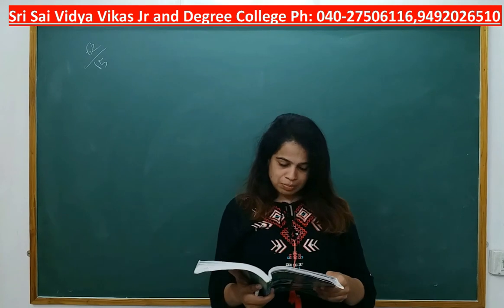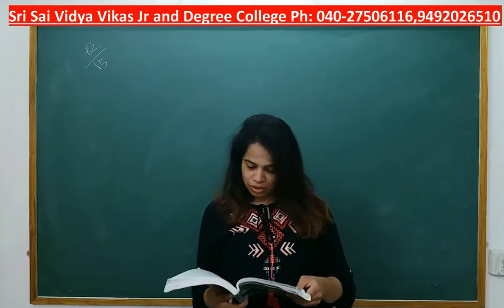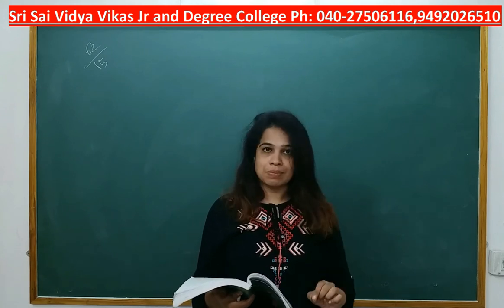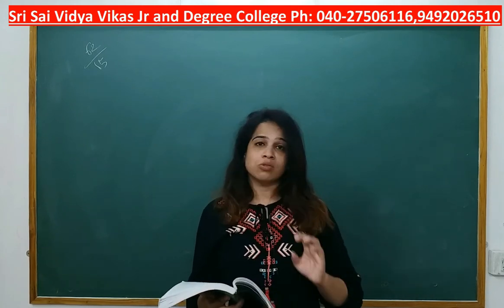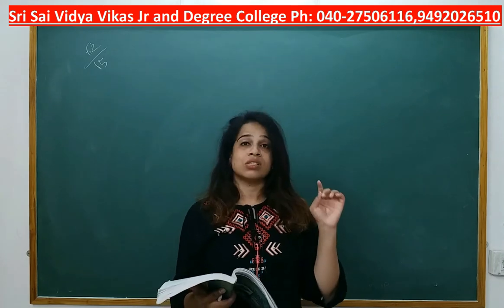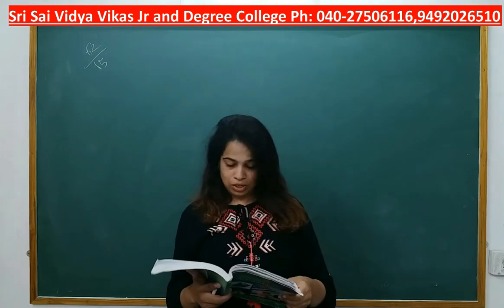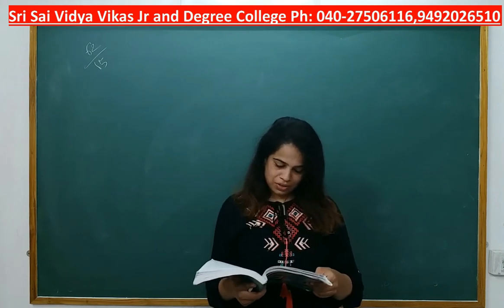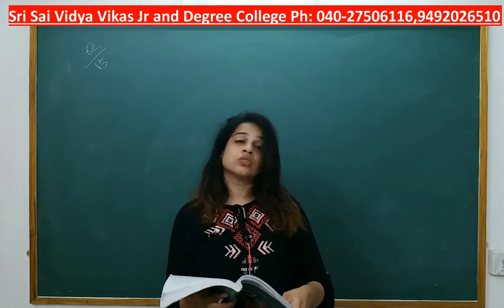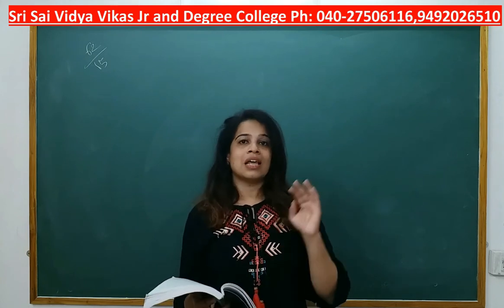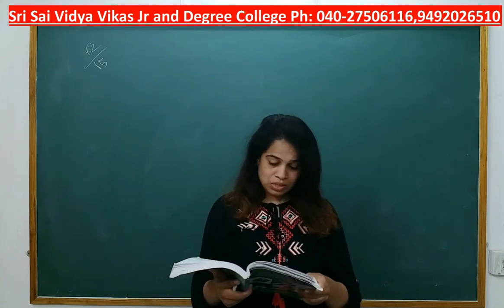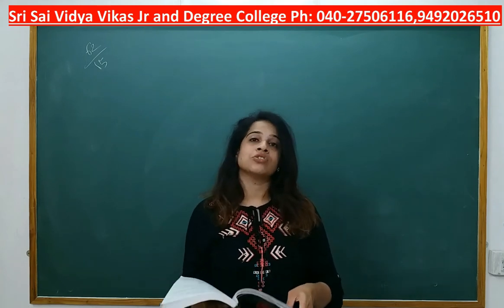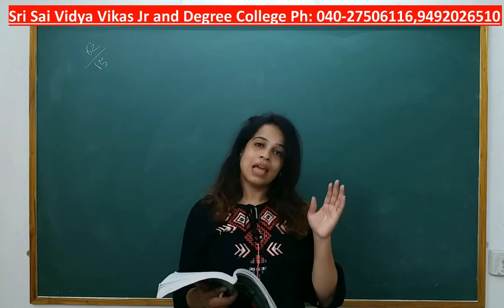Pavan started his business on 1st April 2014 with a capital of 50,000. See, 1st April he is starting his business. That time he was having 50,000 rupees with him. It means this was the capital at the beginning of the year. His assets and liabilities on 31st March 2015 were as under. So instead of giving closing capital, they are giving his position on 31st March 2015. So with the help of this information, we need to find out capital at the end of the year.